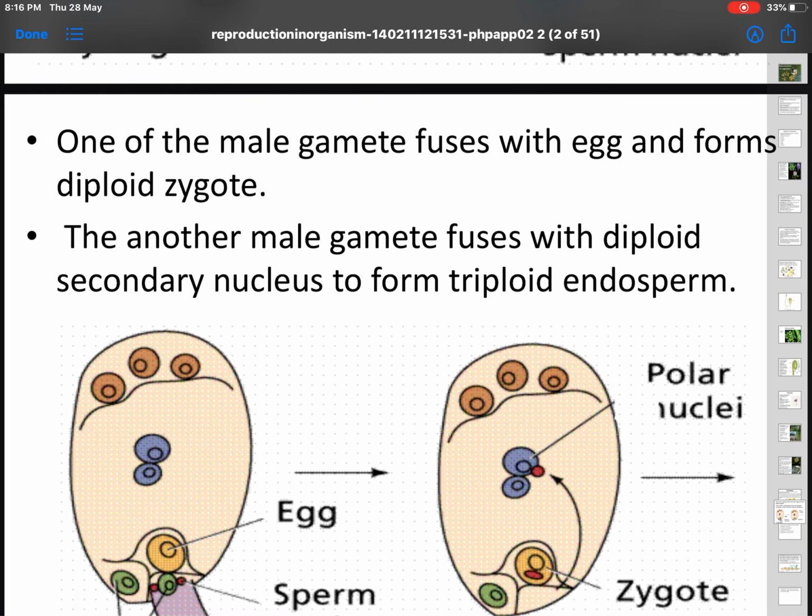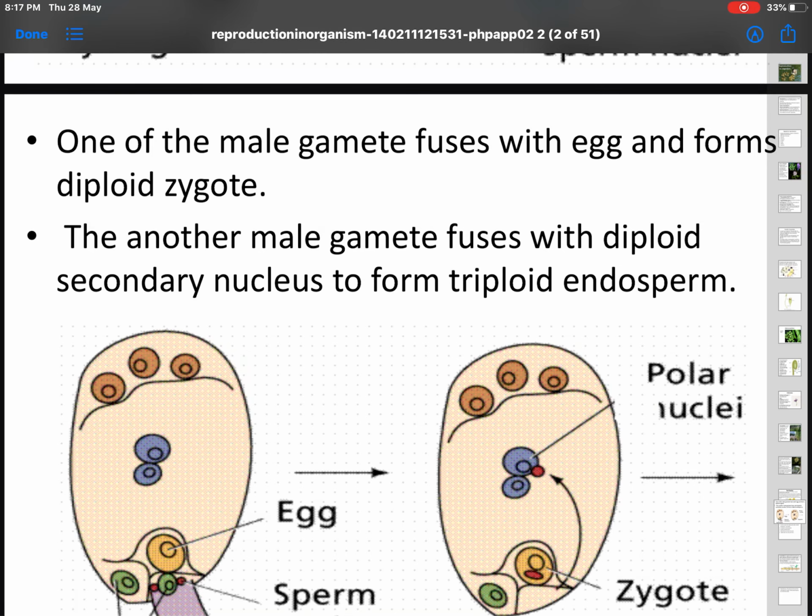We will name it fertilization 1. The other male gamete fuses with the two polar nuclei and forms the PEN, primary endosperm nucleus. We call this triple fusion because three nuclei are involved: the nucleus of the male gamete plus two polar nuclei, forming the 3N primary endosperm nucleus. We call this fertilization 2. Since there is fertilization 1 plus fertilization 2, we call this double fertilization.